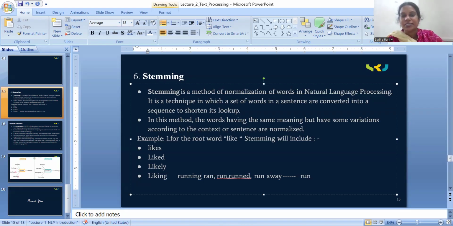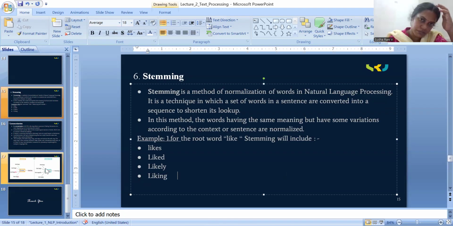So if you take it like that, in our English language we are having n number of stem words. To convert the stem words to the root words is called what? Stemming.